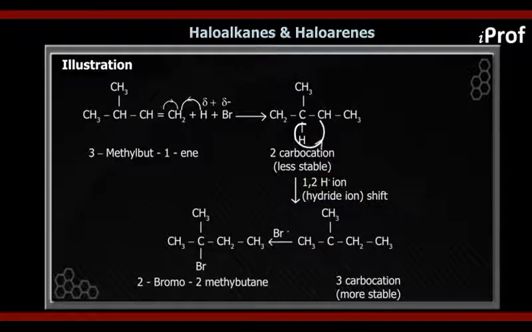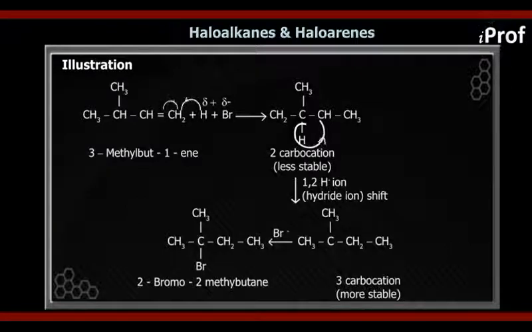Suppose you shift methyl, then what we say is a 1,2 methyl shift, and hence it will form CH3, CH positive, CH, CH3, CH3. Now again, this carbocation is a 2-degree carbocation only, and the earlier carbocation was also 2-degree, so there is no use of carrying out this rearrangement.